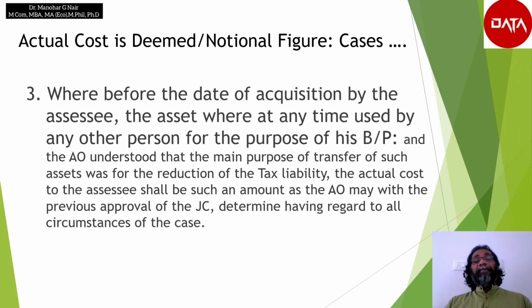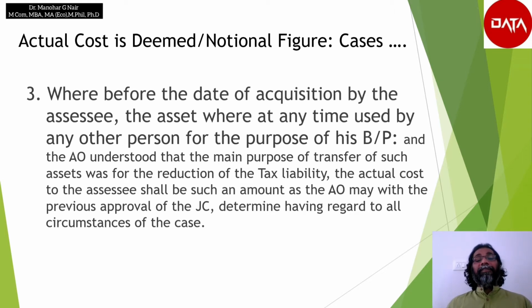Here, if the assessing officer understood that the main purpose of the transfer of such asset was for the reduction of the tax liability, the actual cost to the assessee shall be such an amount as the assessing officer may, with the previous approval of the Joint Commissioner of Income Tax, determine having regard to all circumstances of the case.